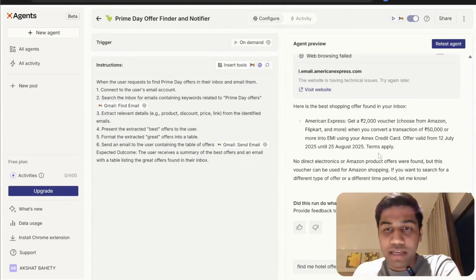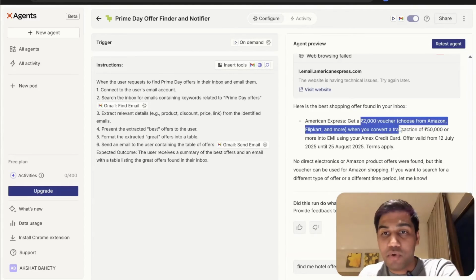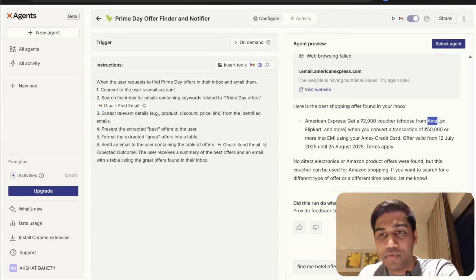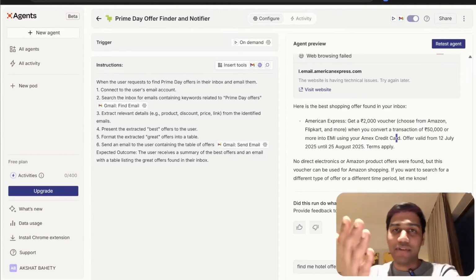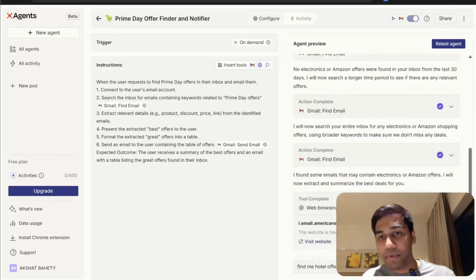Okay, it found me a single offer actually. It went broad, found a 2000 voucher from Amazon, Flipkart, or because the word Amazon was there, it picked it up and brought it back, right? So yes, if you guys have an Amex card, go ahead and try that out. But very simply, it works, right? I was able to go ahead and ask it to find something completely different.